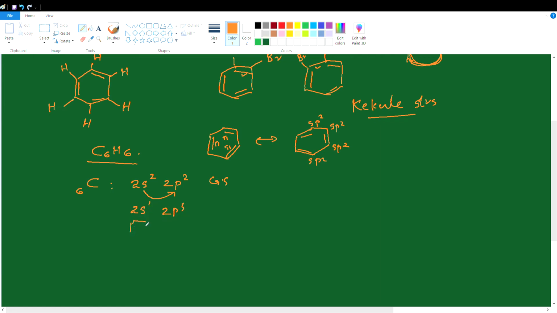That is 2s with 1 electron, 2p with 3 electrons, half filled 2p3. And it undergoes sp2 hybridization using 1 s orbital and 2 p atomic orbitals. We can see here carbon contains one unhybridized p atomic orbital. This half filled p atomic orbital does not involve in hybridization. So each carbon atom in benzene undergoes sp2 hybridization. Let us draw the orbital picture. There are 6 carbon atoms.